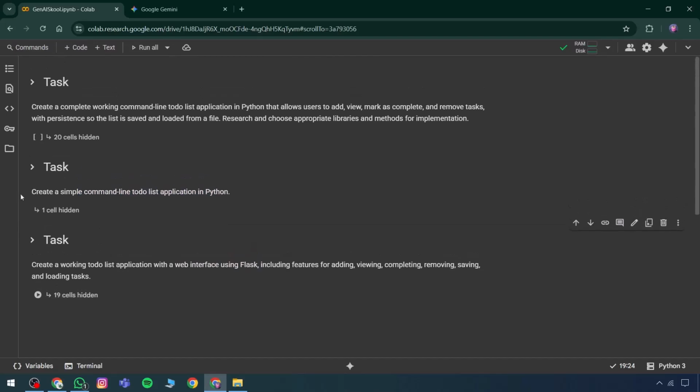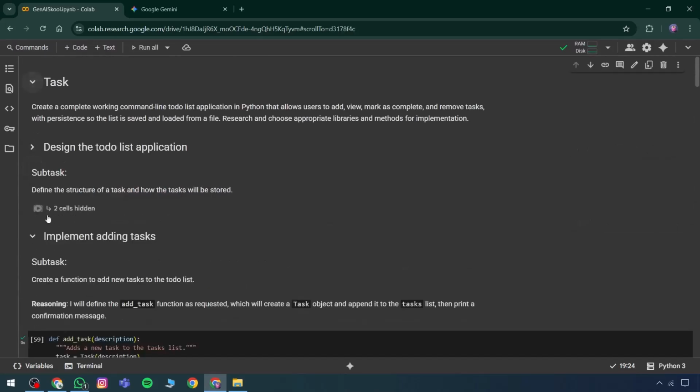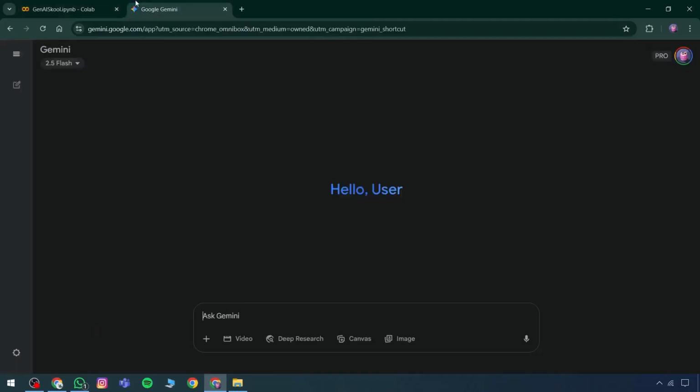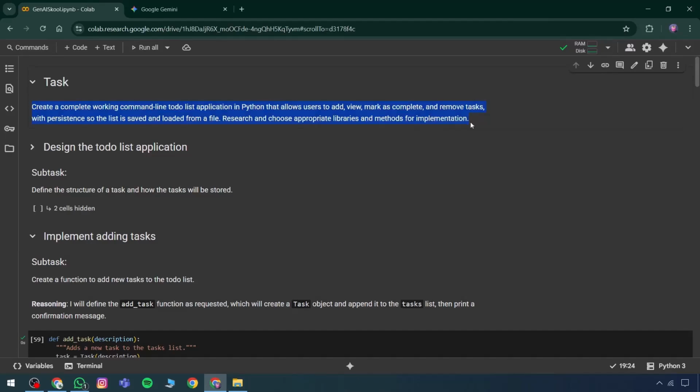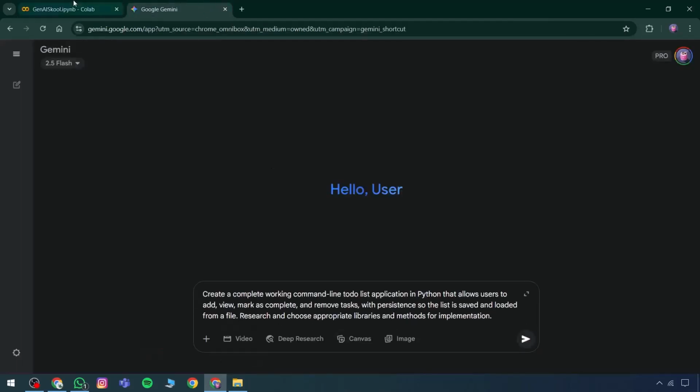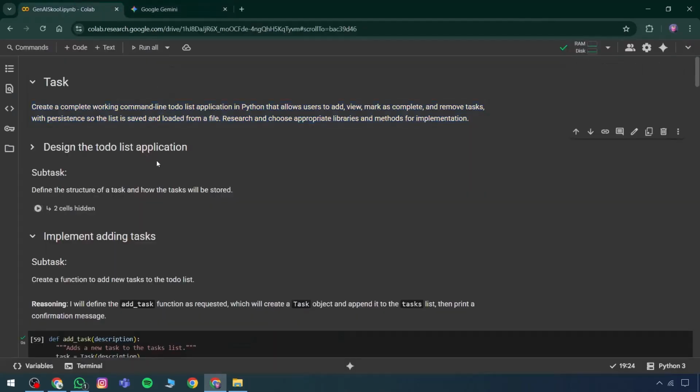Several individual cells are available here for execution. These are the same sections visible from the beginning. Both tasks and subtasks are available and have already been included. Initially, when using Gemini for regular development or other coding tasks, any prompt written would be interpreted accordingly. For example, entering the same prompt here, copied now, can be pasted into the full code editor provided. This editor allows for more efficient development.